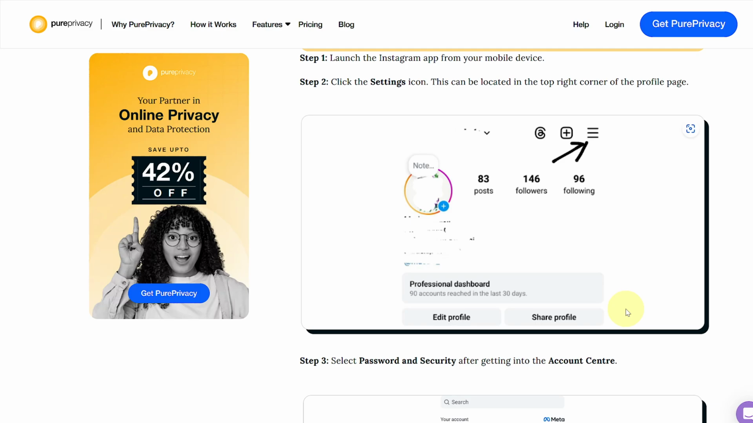So now first of all, you can do that on your browser as well, or you can choose to do it on your cell phone device.